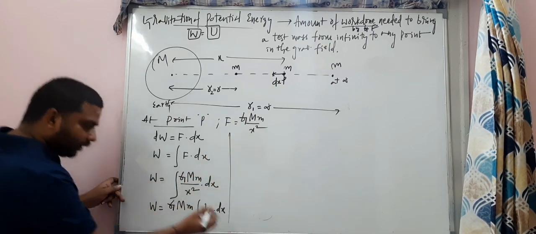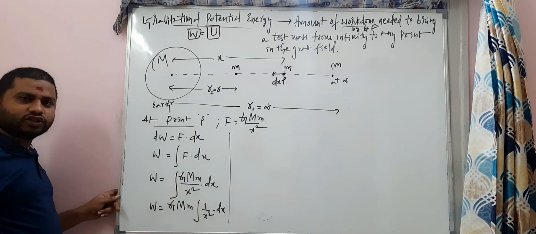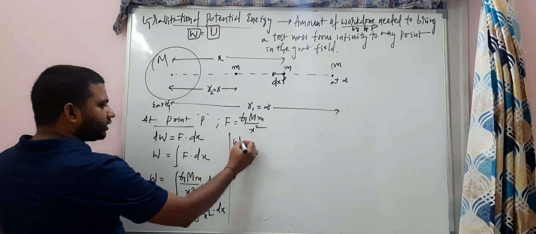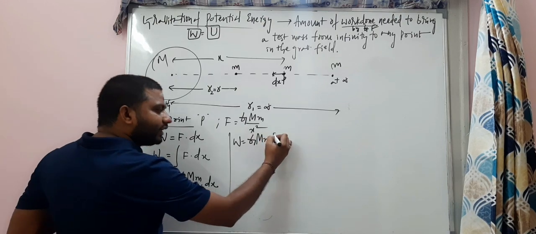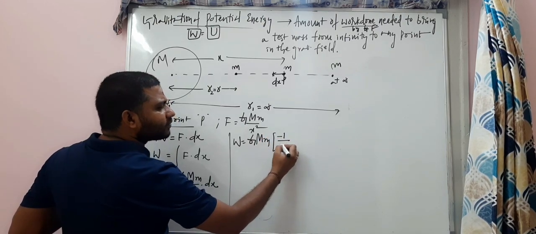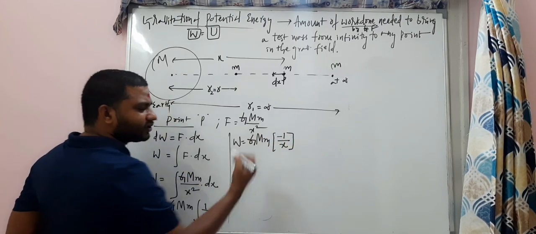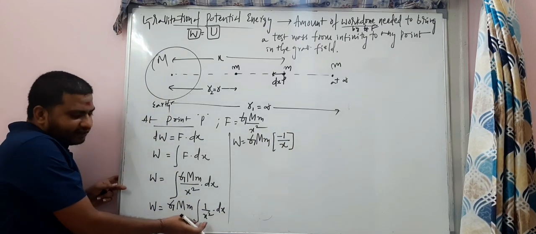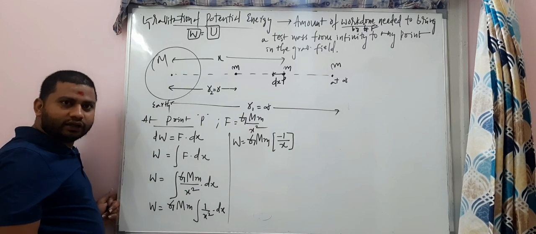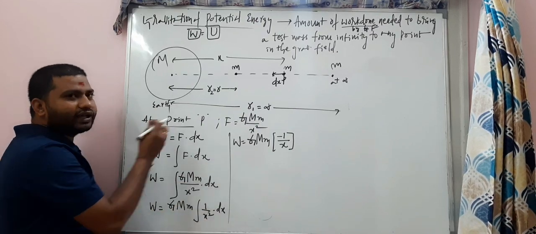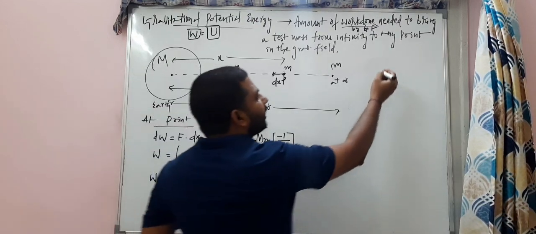Okay, here integral 1 by x square, it's W is equal to G into capital M small m, integral 1 by x square, which is minus 1 by x, my dear students. Integral 1 by x square is minus 1 by x. You can do this integration here. Understand? So if you do this integration, you will get it.